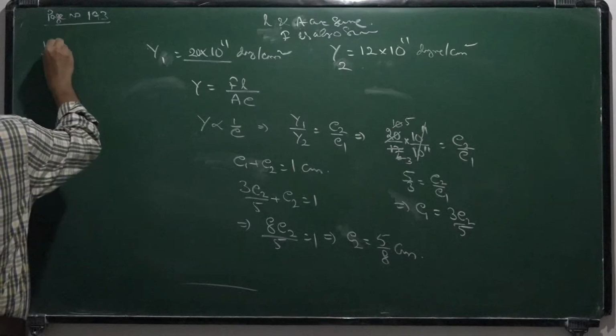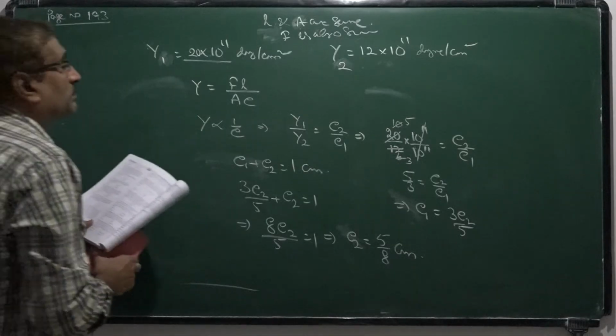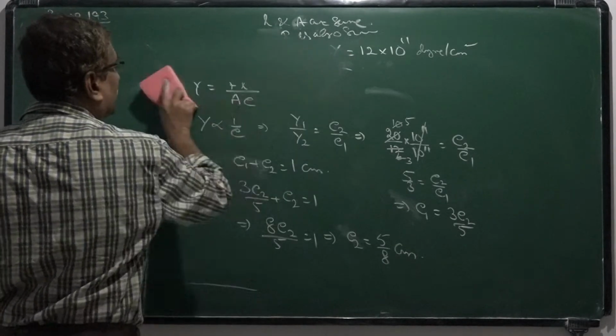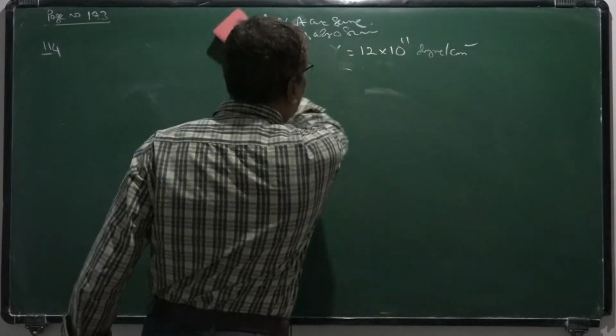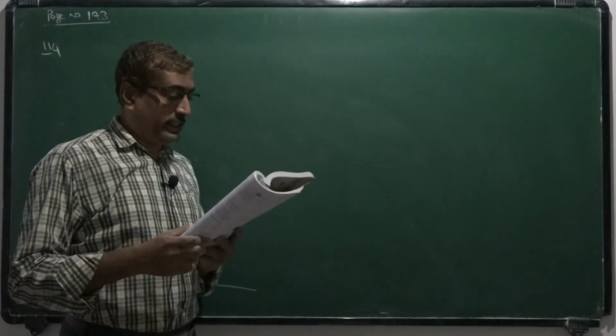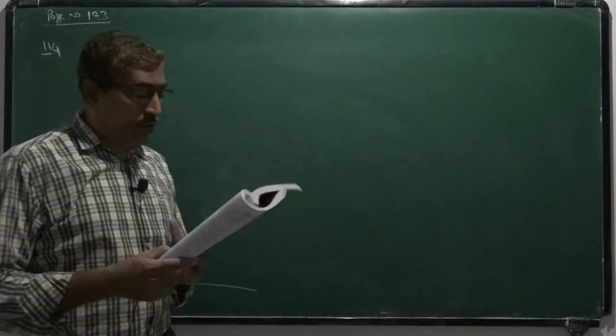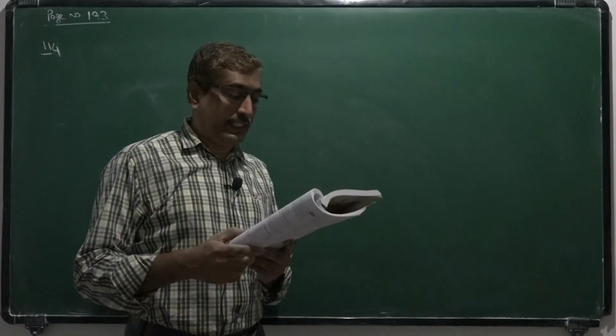Now 14th one. Two wires A and B of same dimensions are under loads of 4 and 5.5 kg respectively.